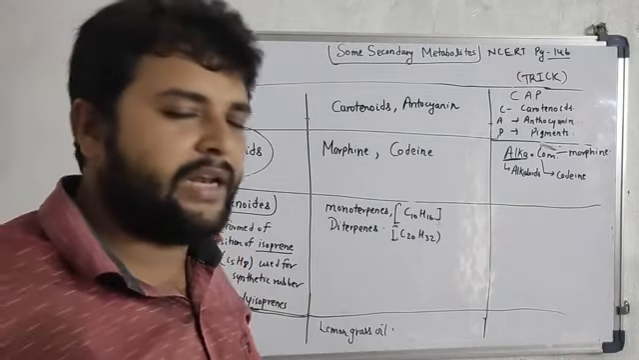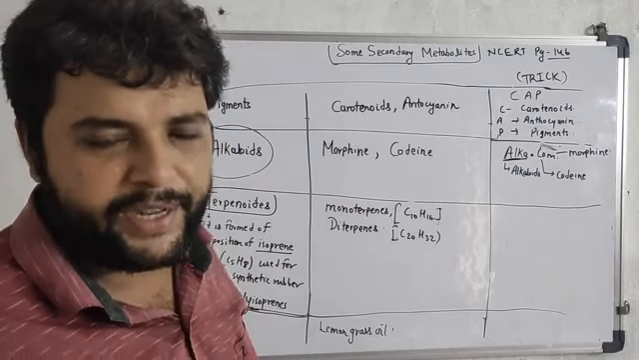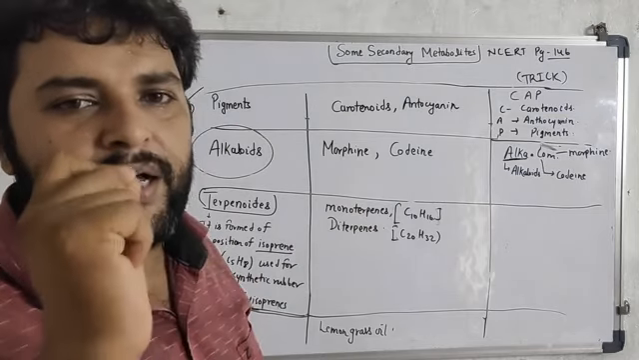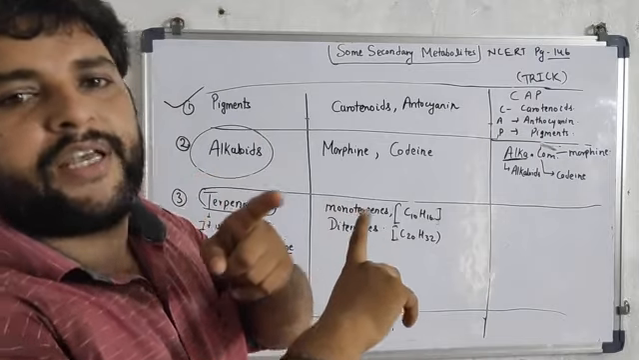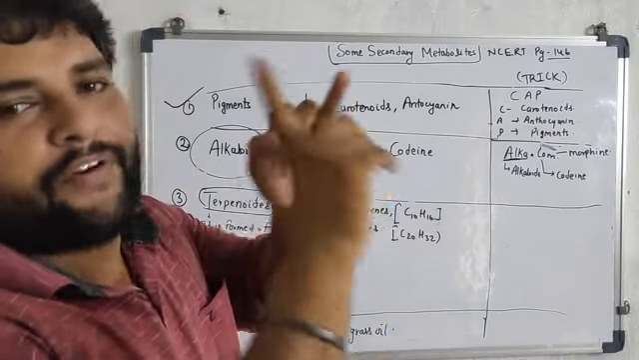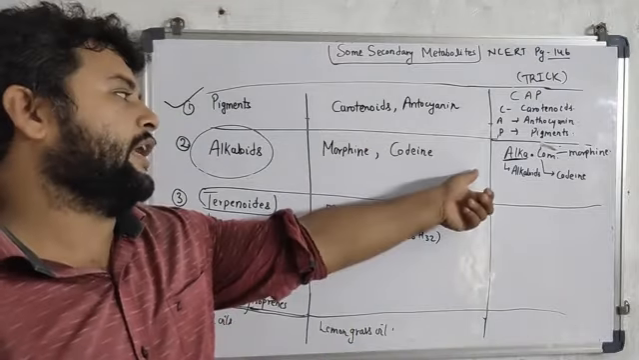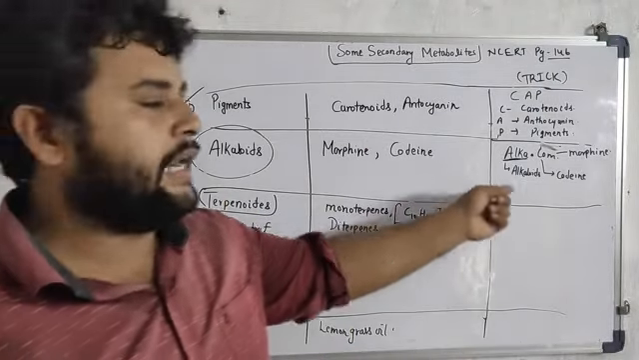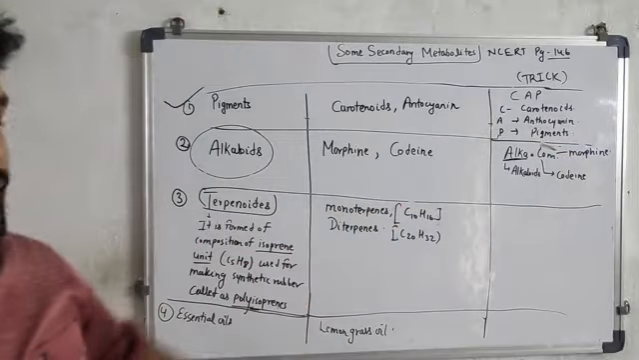It can be easily learnt by the help of a simple trick, that is alka.com. Alka means alkaloids. C for what? Codeine. M for morphine. So you can identify this as alka.com. So it is a basic trick.